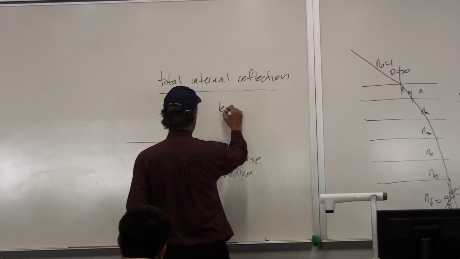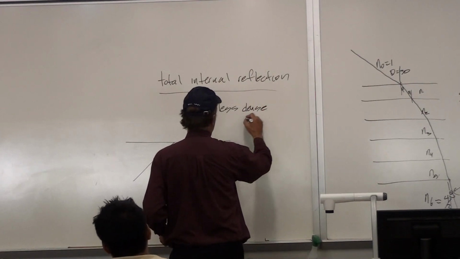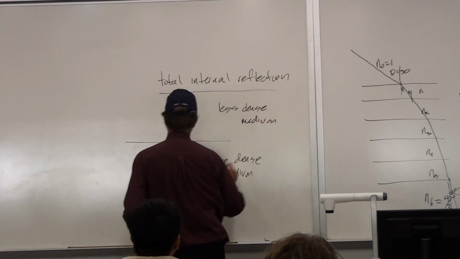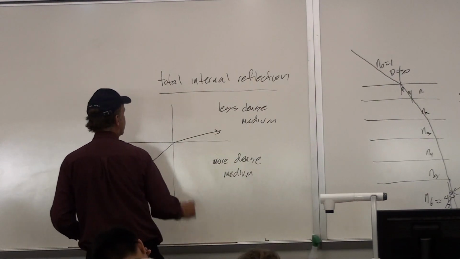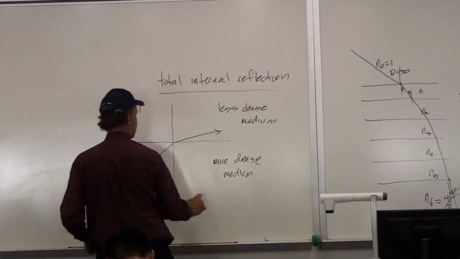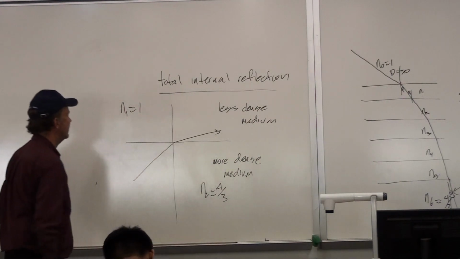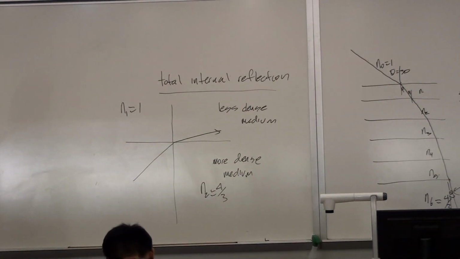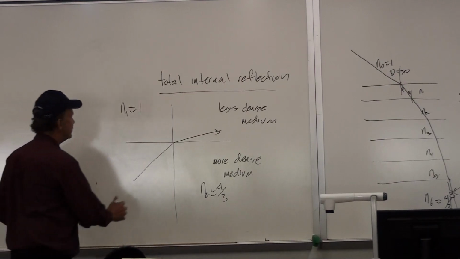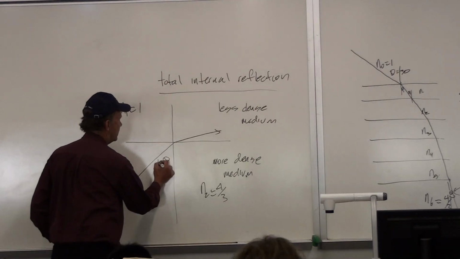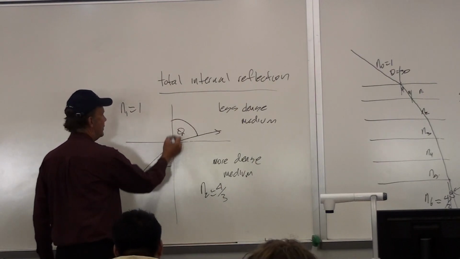to a less dense medium, like water to air. And so as this occurs, the light starts to bend by greater and greater angles. And n1, let's say, is equal to 1, and n2 is equal to 4/3. I'm just using these same examples here so that the numbers don't change, and we're just changing the basic principles that we're looking at. So as we continue to increase this angle here, theta r becomes bigger and bigger